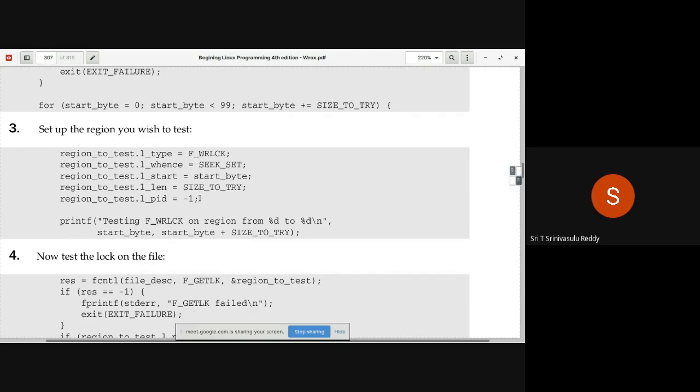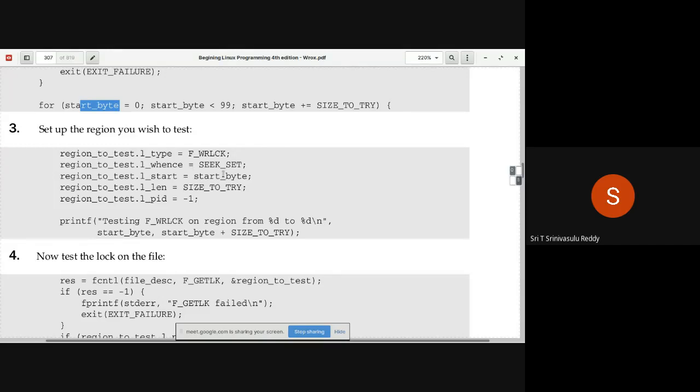First, you are actually verifying whether exclusive lock is possible or not on this particular area. So you say F_WRLCK, with respect to starting from the beginning, SEEK_SET. And then what is the starting position? Starting position is indicated by start byte. That means it is going to execute this 20 times. The first time that it goes through the for loop, start byte is 0. The next time it goes through the loop, start byte is 5, and then 10, 15, and so on like that.